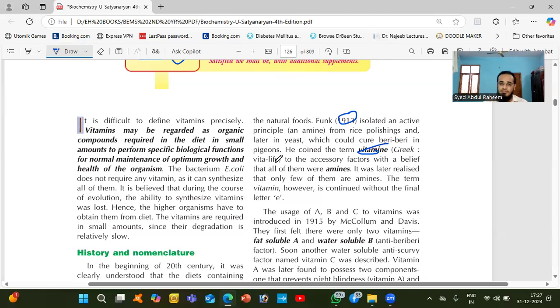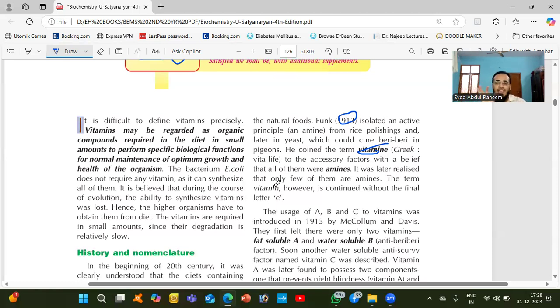Vita means life, so the life required for the body.